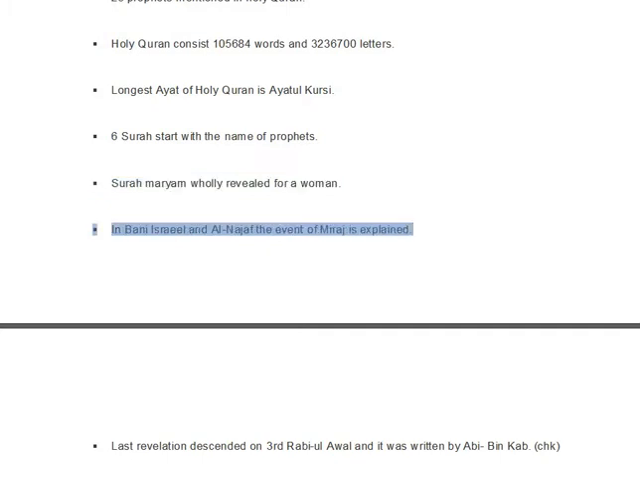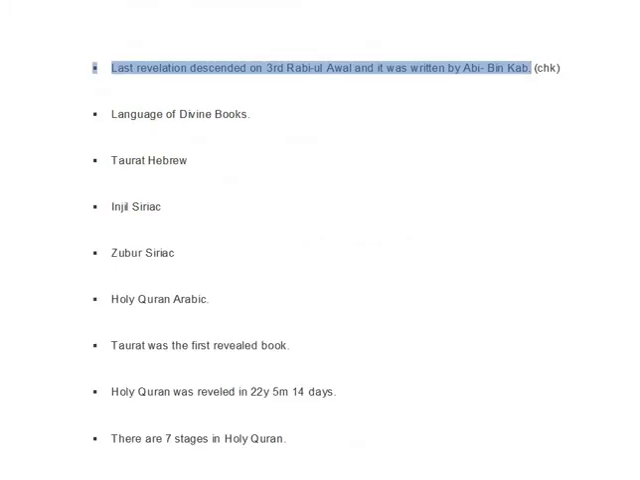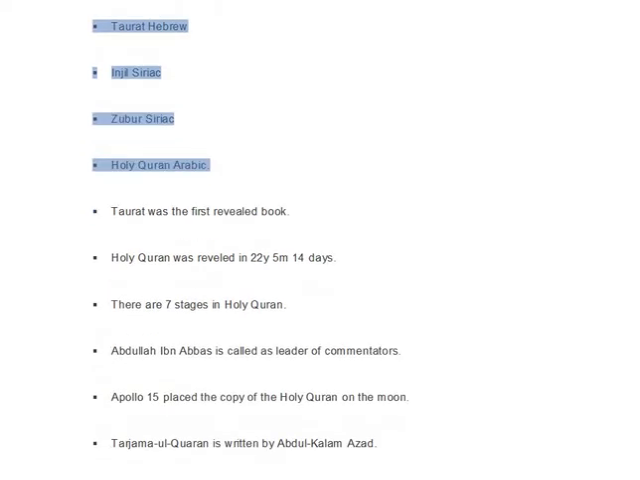In Bani Israel and Al-Najm the event of Miraj is explained. The last revelation descended on 3rd Rabi ul-Awwal and it was written by Ubai bin Kab. Language of divine books: Torah Hebrew, Injil Syriac, Zabur Syriac, Holy Quran Arabic.